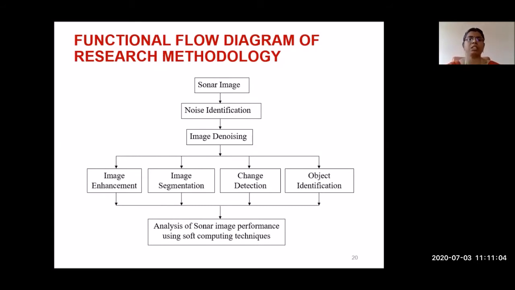The third step I chose is image denoising, done by filtering or some other methods. After denoising, in parallel I did image enhancement, segmentation, change detection, and object identification. Finally, the object present in that particular sonar image is identified.